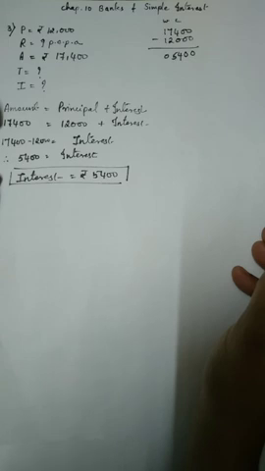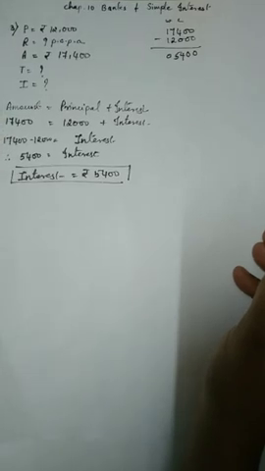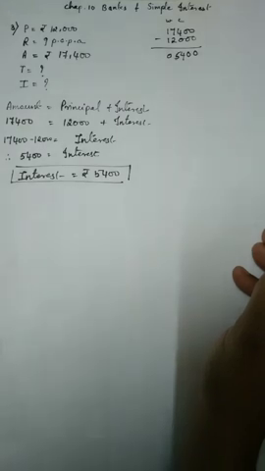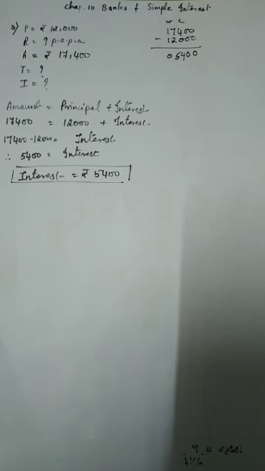Amount was given 17,400. Principal was 12,000 which he had deposited. Simply if you subtract, you get how much extra interest he has got. So how much extra interest has he got? 5,400. Clear? Now we'll see how to find out the time, the number of years. It is the same as getting the rate. The only thing is you should know all the other quantities. Fine, we'll see how to get the time.